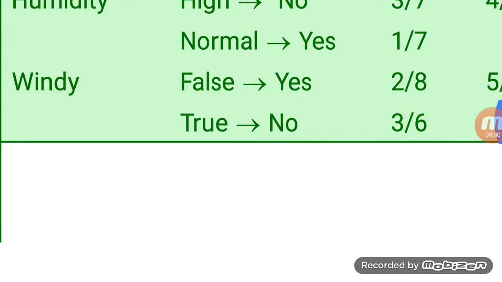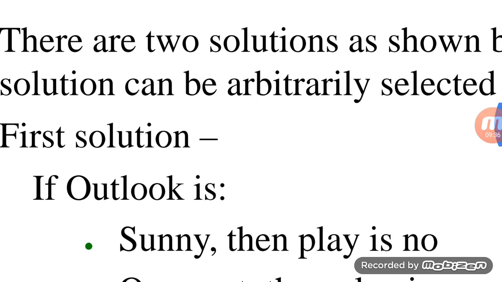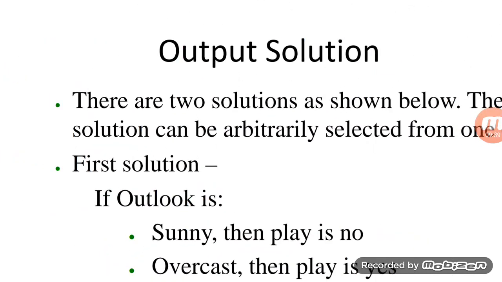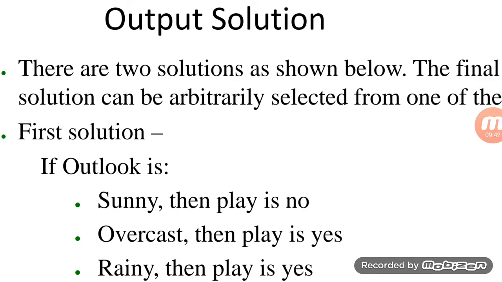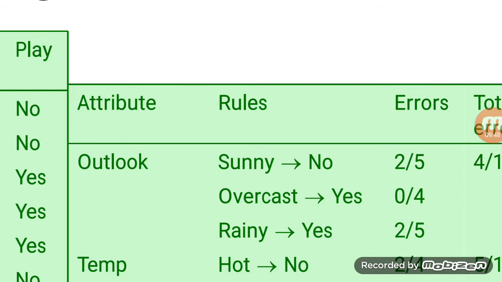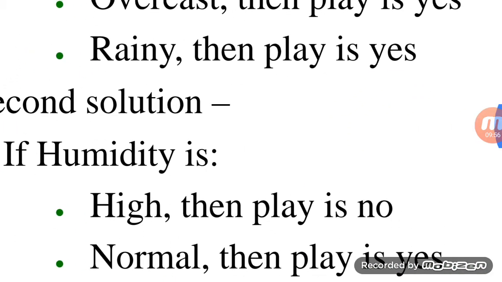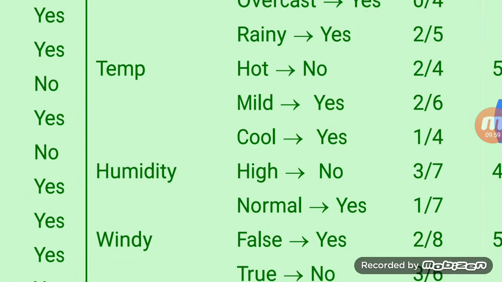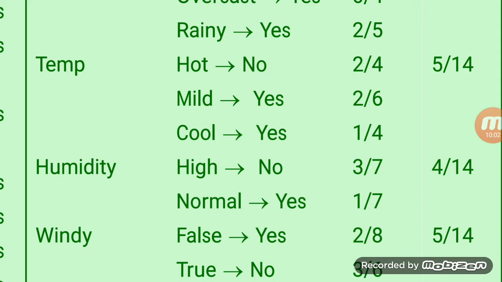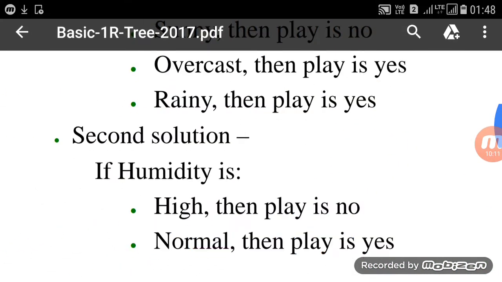So the outcome of this 1R prediction for our case is two solutions, written there. The first solution is that if the outlook is sunny, then play is no. If the outlook is overcast, then play is yes, and if the outlook is rainy, then play is yes. And the second solution is that if the humidity is high, then the play condition will be no, and if the humidity is normal, then the play condition will be yes. So this will be the output of our 1R algorithm.